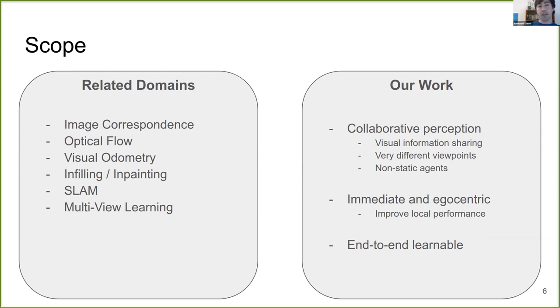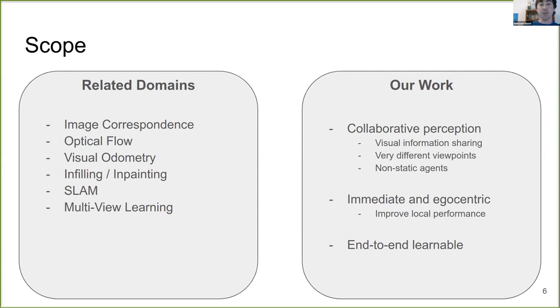Specifically, we focus on the task of collaborative perception, where agents must share a compressed form of visual information. We use methods from image correspondence to identify matching context between two frames. However, unlike optical flow and visual odometry, we focus on a setting where viewpoints are often very different and weakly overlapping. And unlike most work in multi-view learning, we focus on a robotic setting where agents move through a dynamic environment.